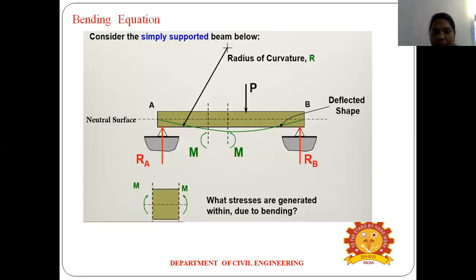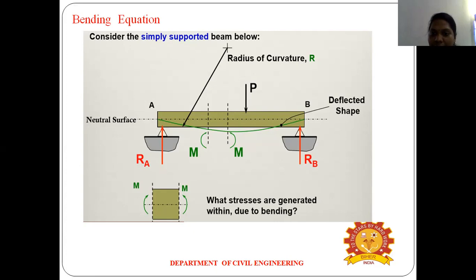In the next slide I will explain how we arrive at the bending equation. Here you can consider a simply supported beam. Due to the external point load acting on it, the beam will bend. The green line is the beam, and it will bend. Due to the bending, there will be a curvature, the bending shape is like a curvature, and that is called the radius of curvature, R.